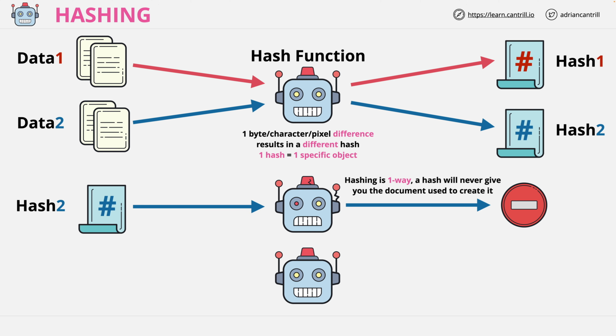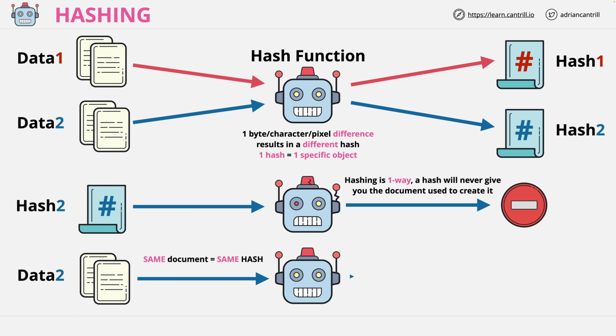Data through to hash. Now lastly, another fundamental part of hashing is that given the same data, you're always going to get the same hash value if you use the same hashing function. So for one piece of data, you get one hash value. For a different piece of data, you get a different hash value, and hashing is one way only, and you should never get the same hash value for different data, though more on this in a second.